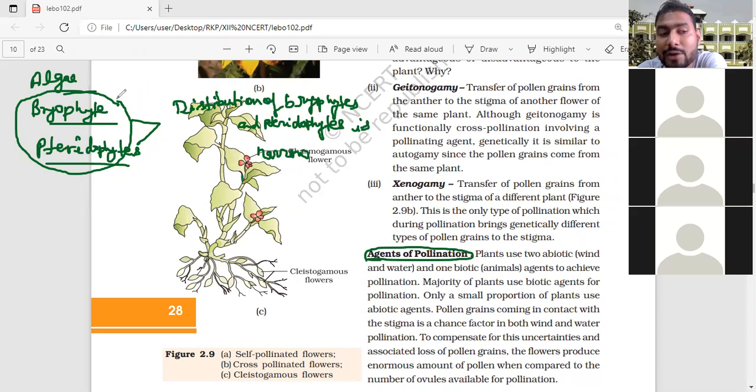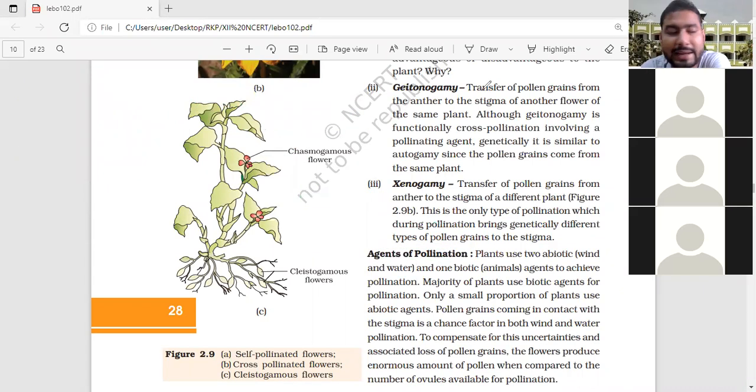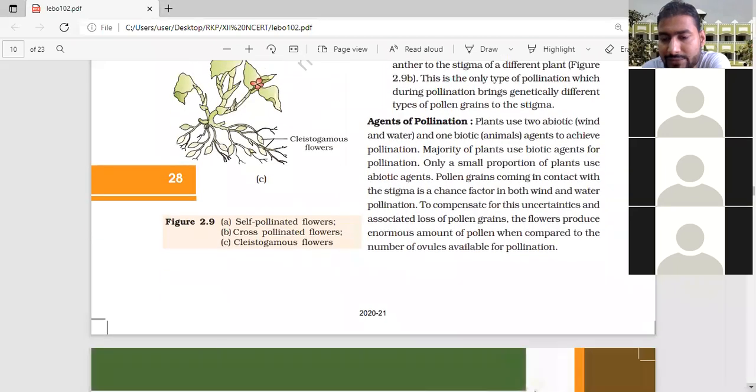In this way bryophytes and pteridophytes have a narrow distribution, but algae we can't say that, because we know very well 70% of our earth is occupied by H2O, means water. So algae are widely distributed. And if you read the characteristics of algae, 50% of photosynthesis on earth is accomplished by algae. Is it clear, students? Yes, sir. Very good.